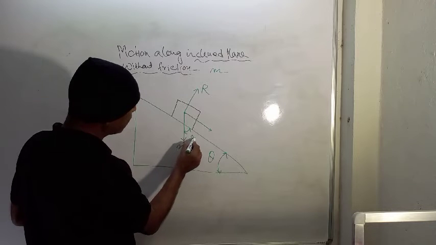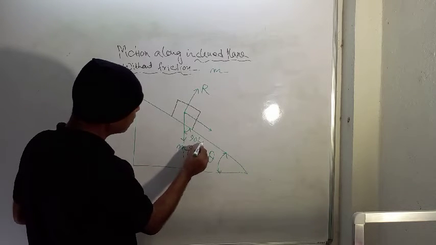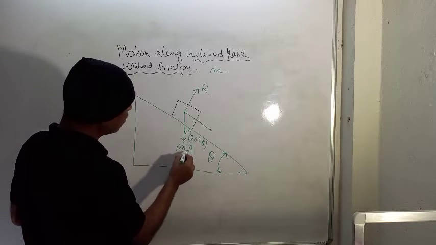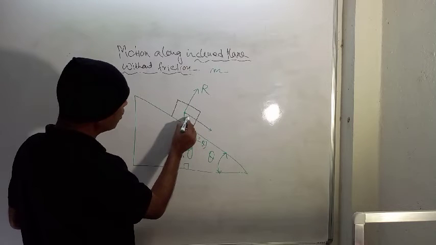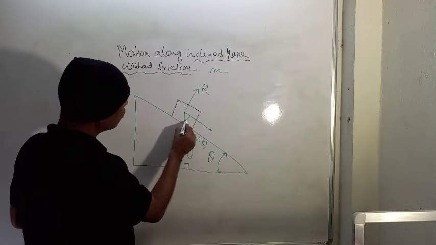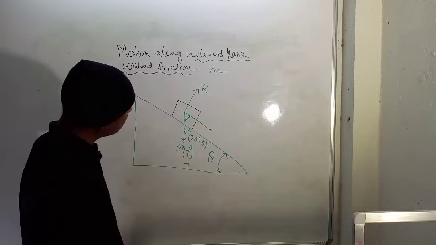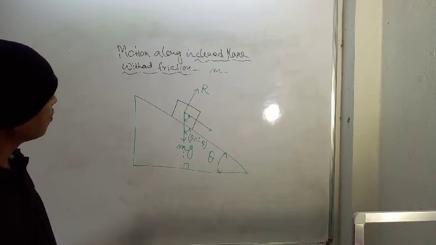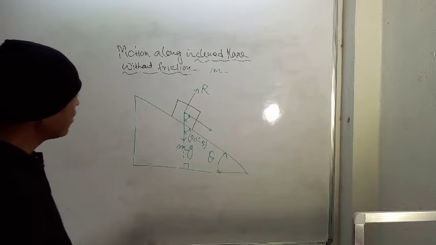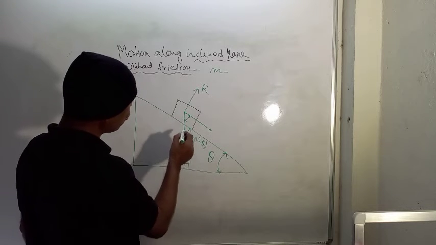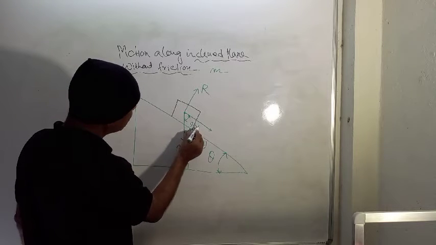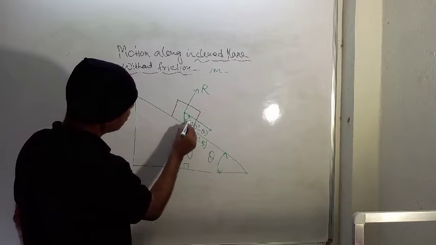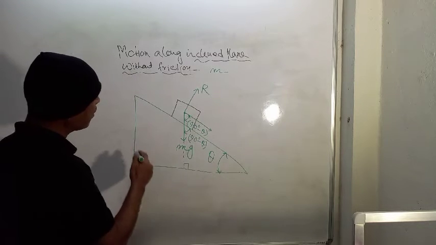Since this angle is theta and this line are parallel, therefore this angle is also 90 degree minus theta. So I am writing here 90 degree minus theta, this angle. Right? So this angle is 90 degree minus theta.